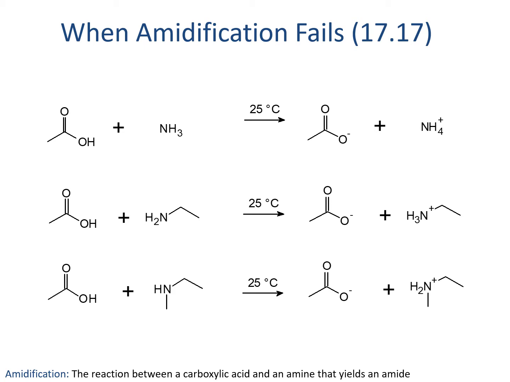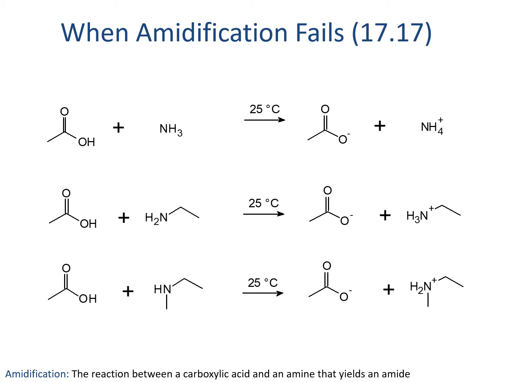If we just stick a carboxylic acid and an amine in room temperature water, we won't actually see that change. We won't form the amide. That's because even though the amide is relatively stable, the acid-base reaction between a carboxylic acid, which is acidic, and an amine, which is basic, is much faster and prevents the amidification from happening under normal conditions.